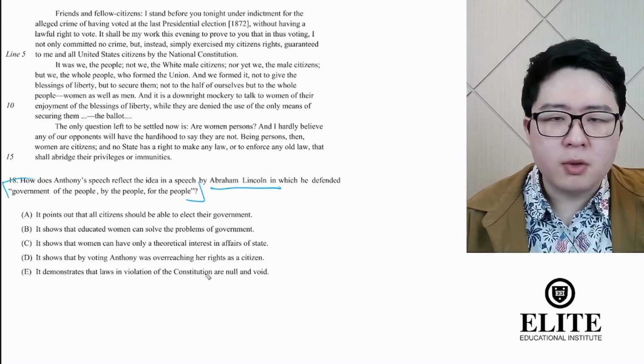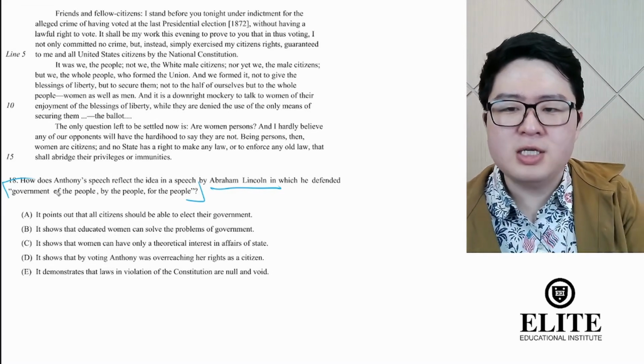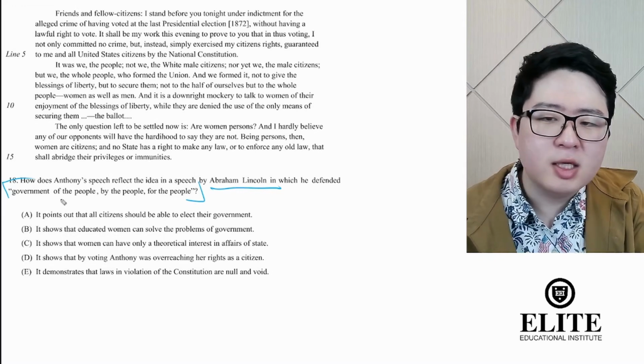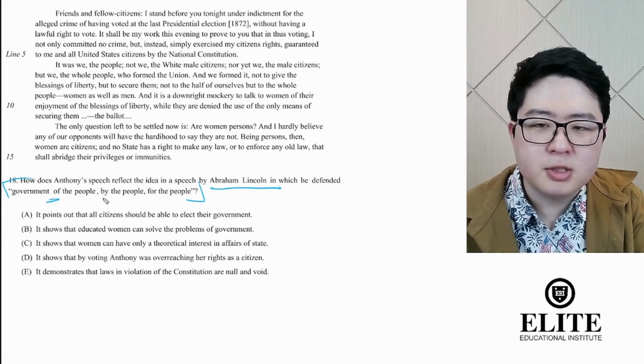But even if you don't know all that historical information, right, you can kind of get what he's saying by looking at the relationship between the prepositions, right?